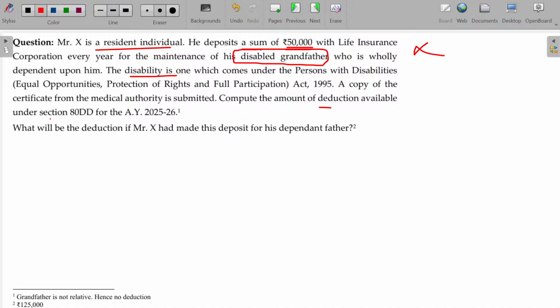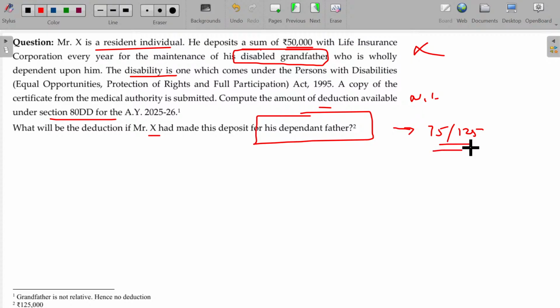Compute the amount of deduction available. Nothing. Nil. What will be the deduction if Mr. X had made this deposit for his dependent father? In case of a dependent father, he can claim either 75,000 or 1,25,000 as the case may be. Is that clear? Hope you will be now able to understand.